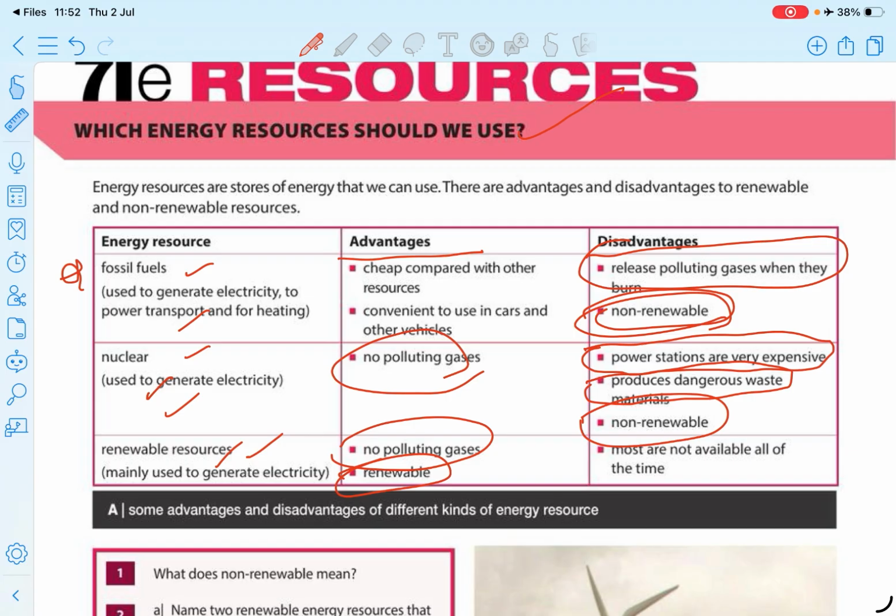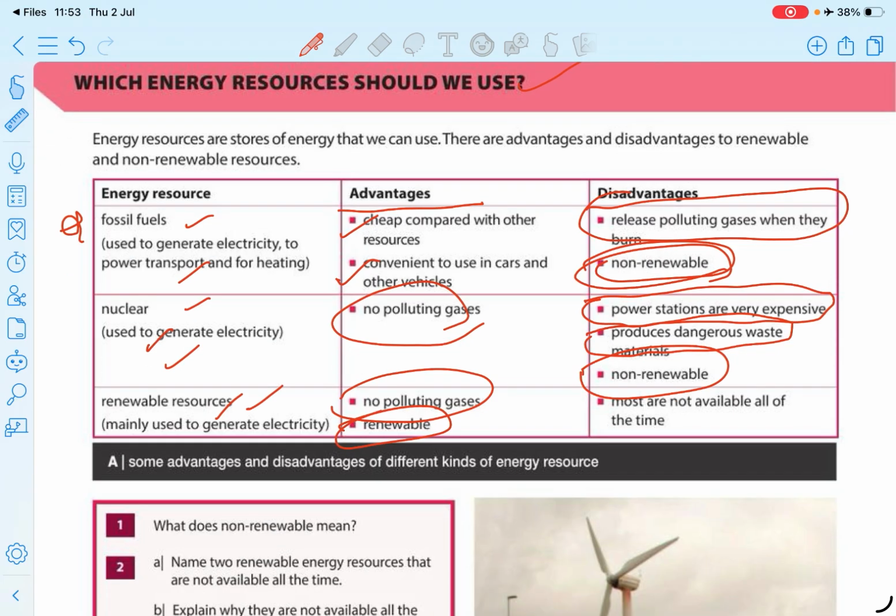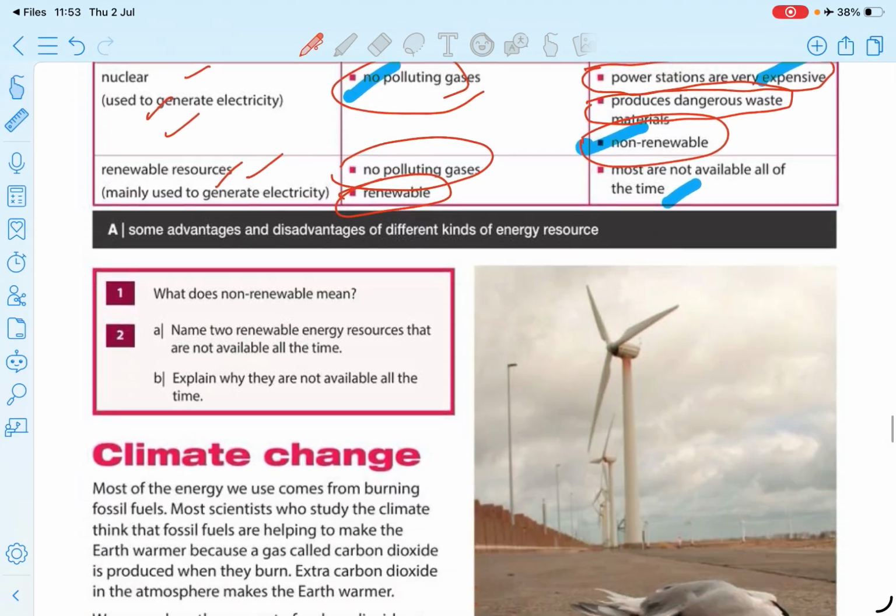And fossil fuels' advantage is that they are cheap compared to other resources, and convenient to use in cars and other ways. Now I hope all the things have been touched, right? You can remember, you can use that trick, by polluting gases, releasing polluting gases or not, is it renewable or non-renewable fuels, by the technology and the price, and availability at all times.